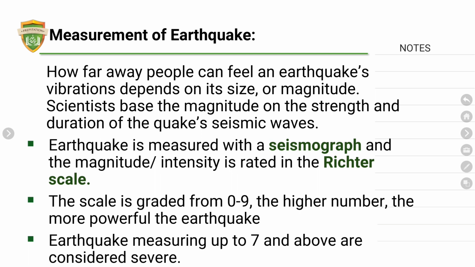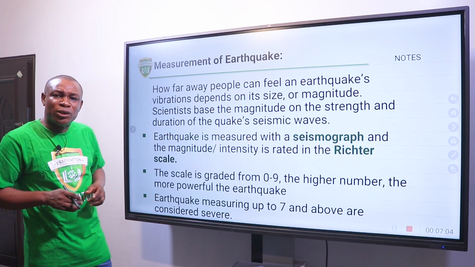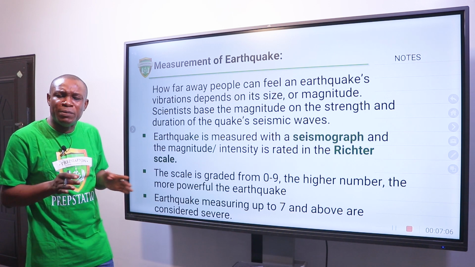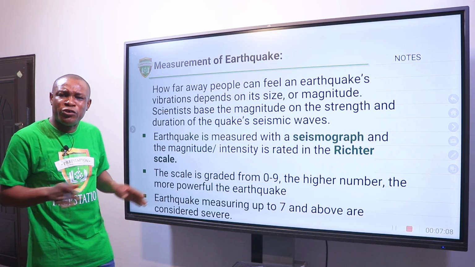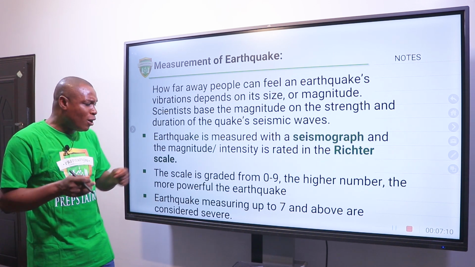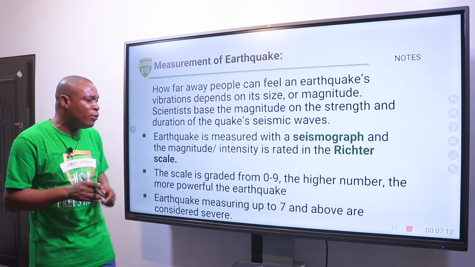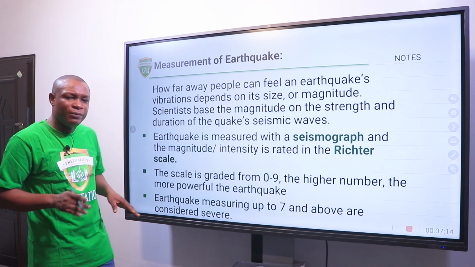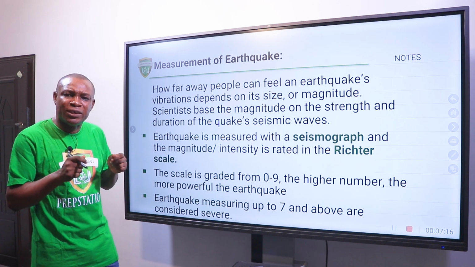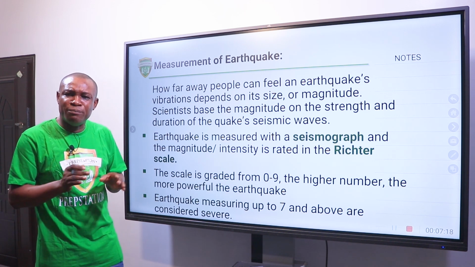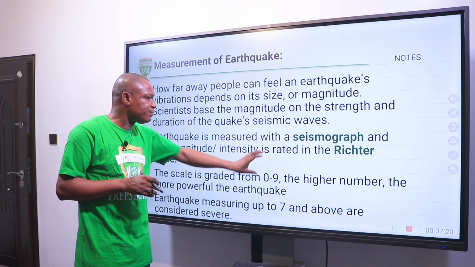The scale is graded from 0 to 9, and the higher the number, the more powerful the earthquake. Earthquakes that measure up to 1, 2 may be minimal, that are considered as tremor. But the ones that measure up to 7 and above are considered severe. Those are the ones that will cause the ground to shake and buildings to collapse.